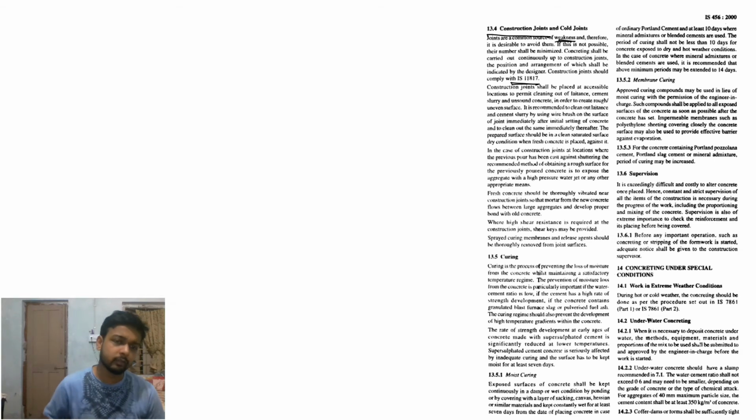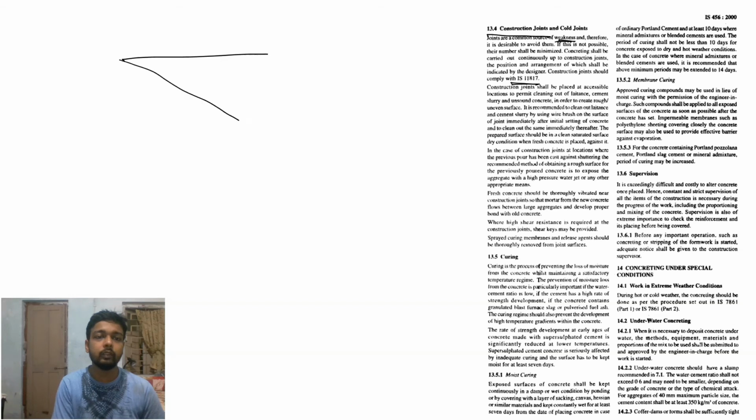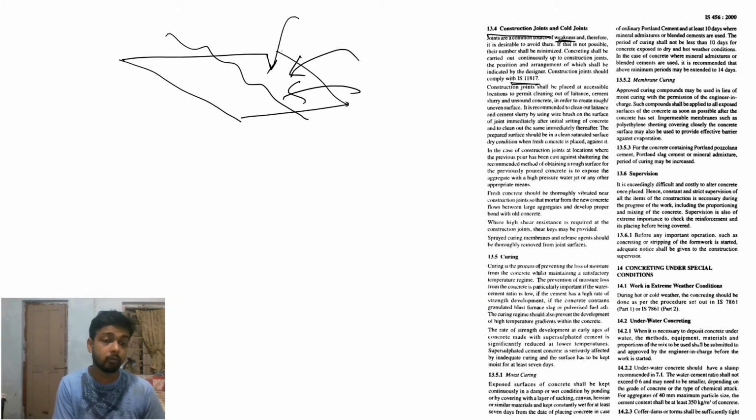Suppose you are doing some casting. This is your casting for today, this much. You do 50%, rain comes. What happens? Your workers do not work that day. If rain stops within half an hour, 1 hour, no issue, but with continuous raining, you should do the rest next time. So you should apply some chemical, then you can start your casting. Otherwise, there is a chance of making a construction joint. If the joint is not properly bonded, then there will be water leakage, and the remaining part you know what will happen.